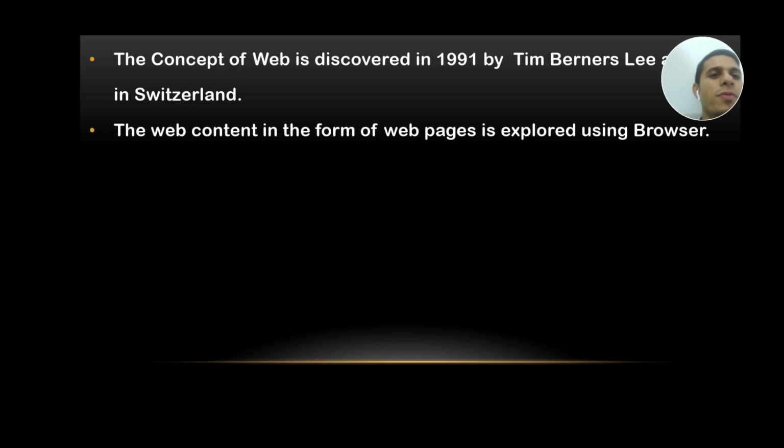No, it is not possible, because without a browser you cannot surf any information from the internet. So using a web browser only you can surf, and the output of HTML also can be seen only with the help of a web browser. The different web browsers are Mozilla Firefox, Internet Explorer, Google Chrome, Microsoft Edge, Safari, Opera, Opera Mini, etc.